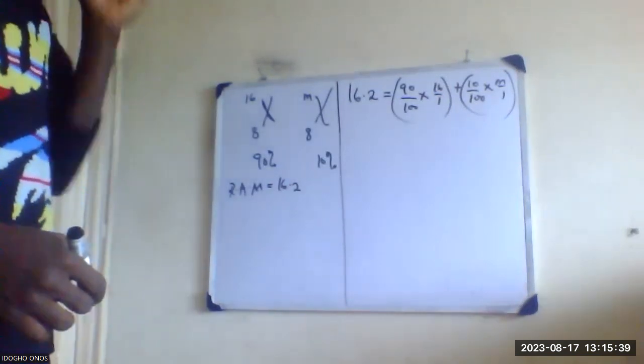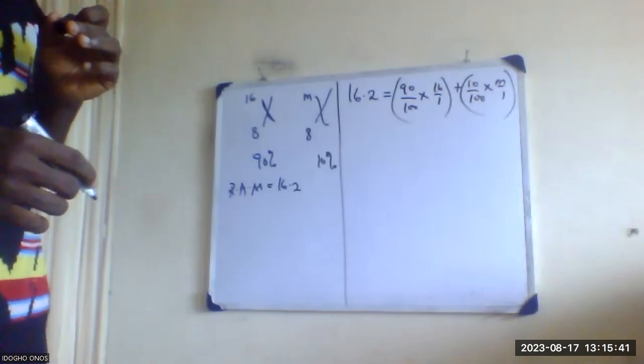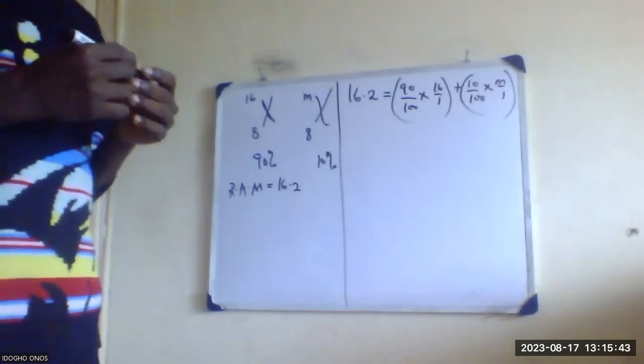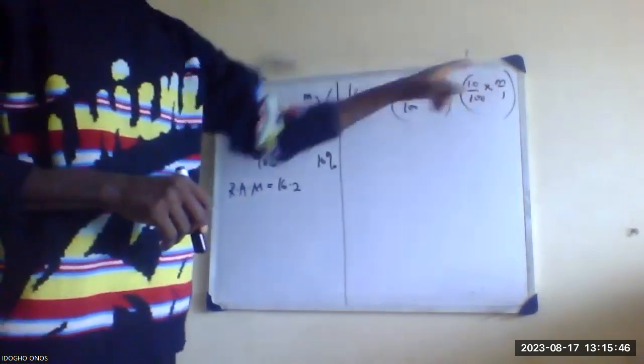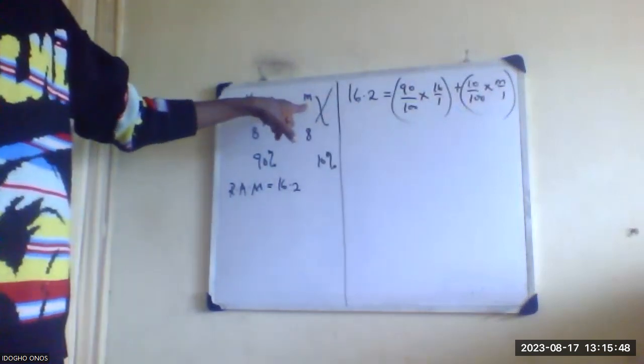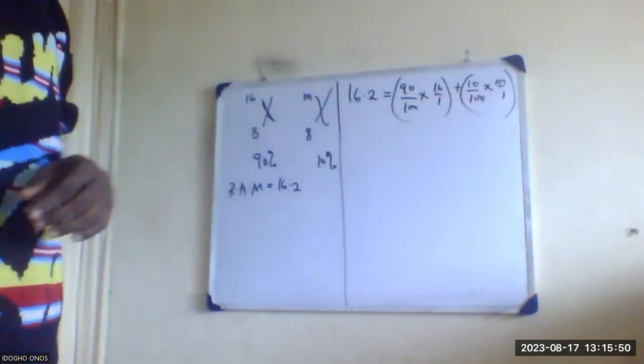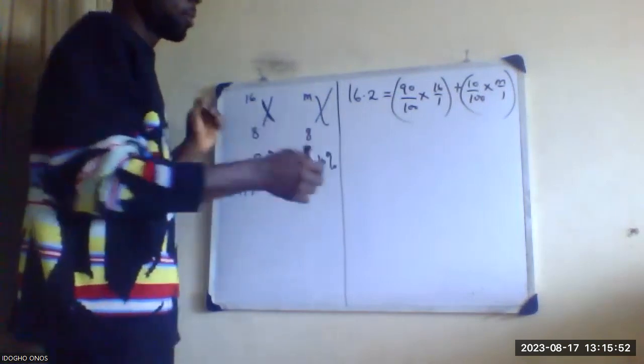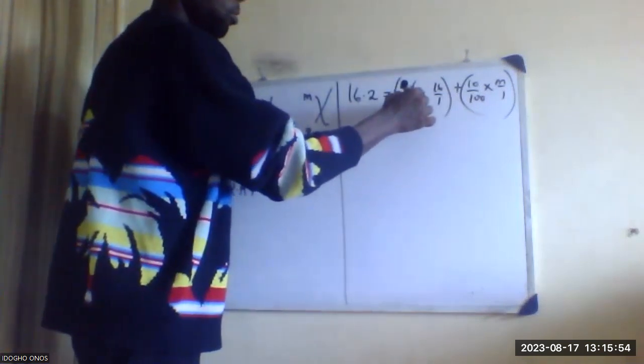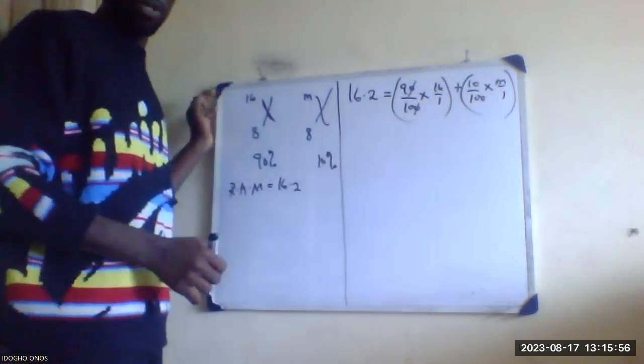M over 1, that is this M here. Then 0 can cancel 0. At this point, I need your calculator now. 0 can cancel 0. 0 can also cancel 0.